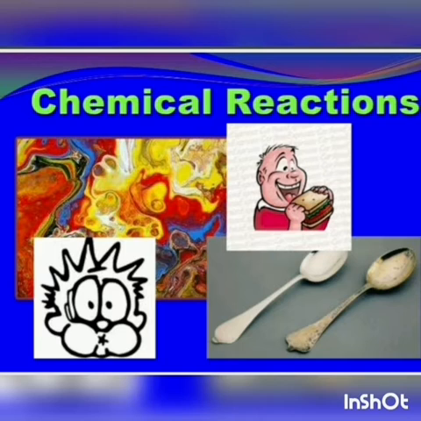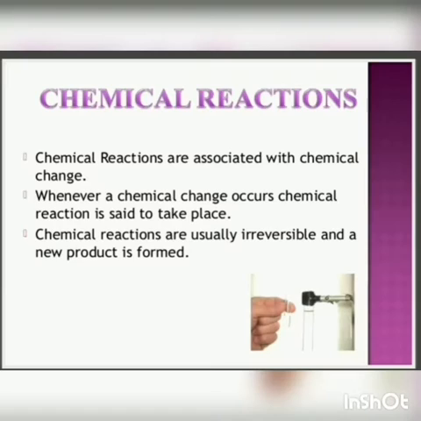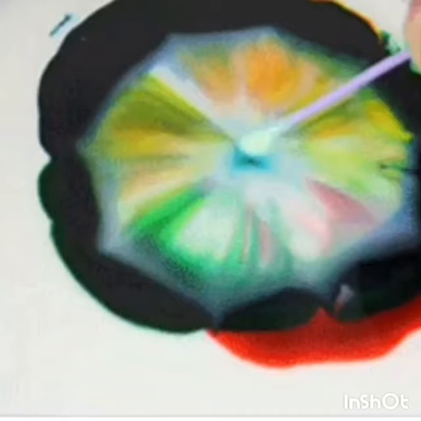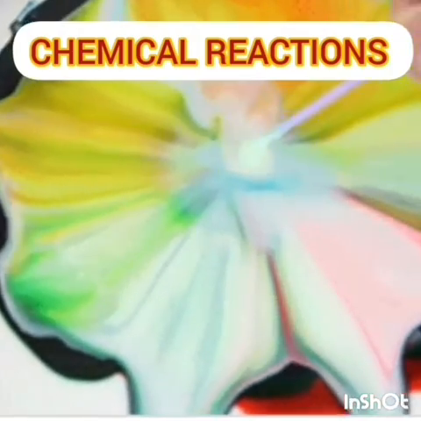In this video we are going to start chapter 1, chemical reactions and chemical equations. Chemical reactions are associated with chemical change. Whenever a chemical change occurs, a chemical reaction is said to take place. Usually chemical reactions are irreversible.